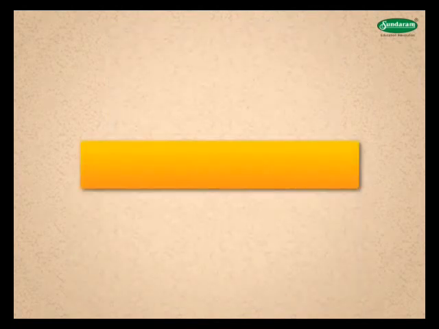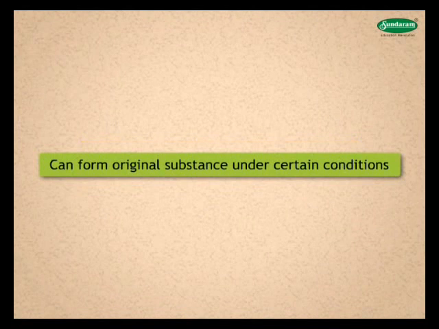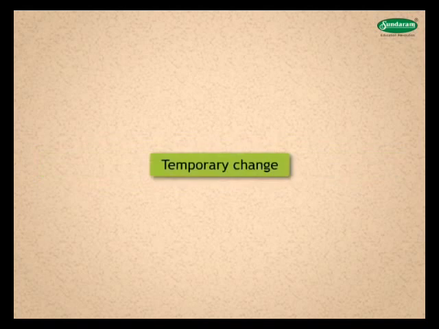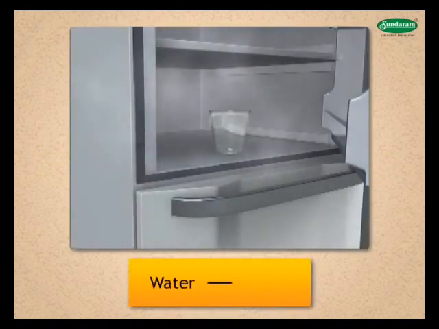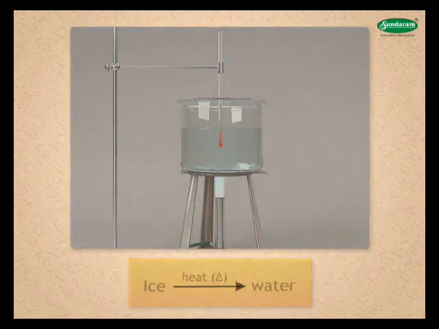Sometimes substances, that is reactants, react to form a new substance, that is product, which in turn is able to form the original substance under certain conditions. This is a temporary change. For example, water freezes to ice. On heating, it forms water again.